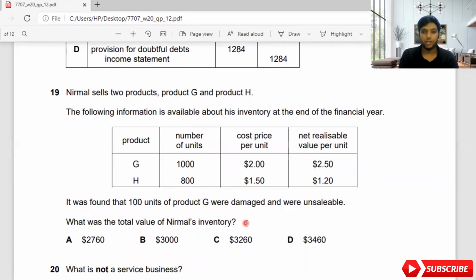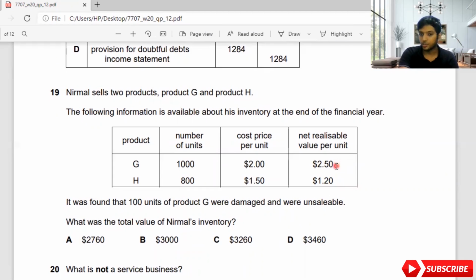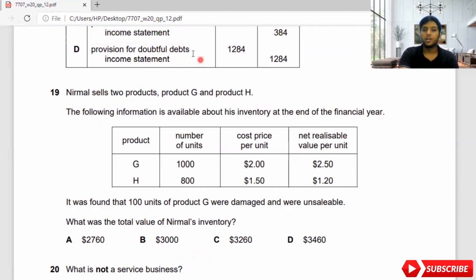Remember guys, when you're doing this sum, you need to know one thing: when you're calculating inventory valuation, you take the lowest of the cost price per unit or net realizable value per unit. Then you will be able to find out the actual inventory valuation cost. Now here I'm going to take the lower cost. When I compare my cost per unit and net realizable value, I take 2 as the lowest cost for G, and for H, when I compare 1.5 and 1.2, I'll take 1.2 as the lowest cost.